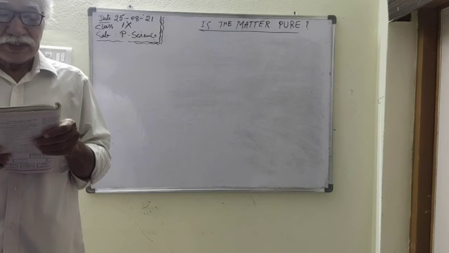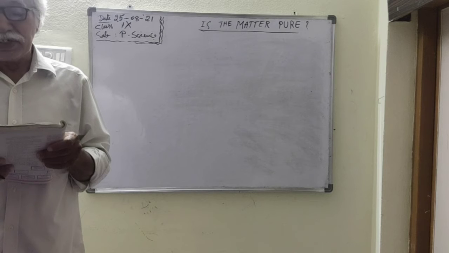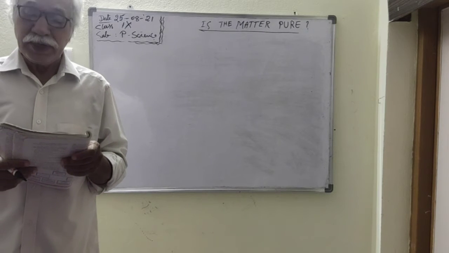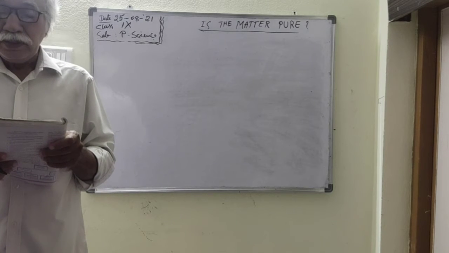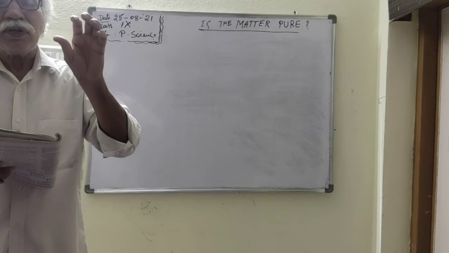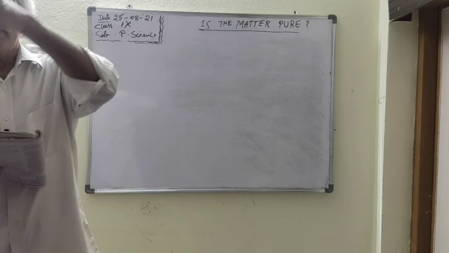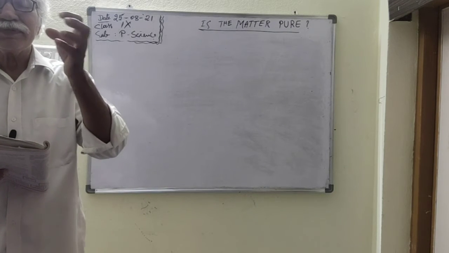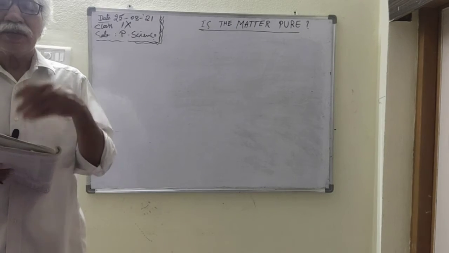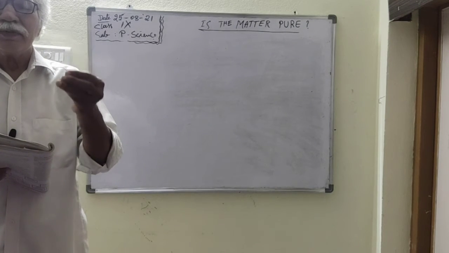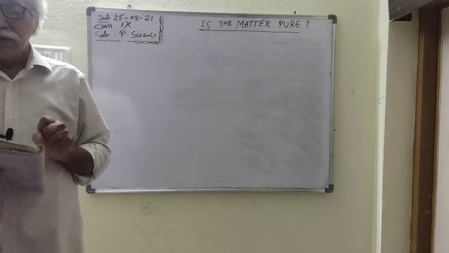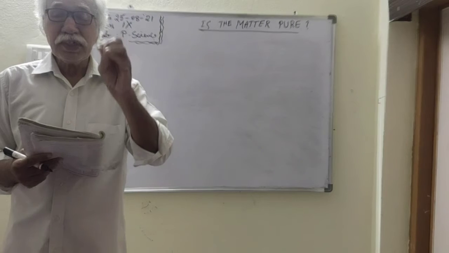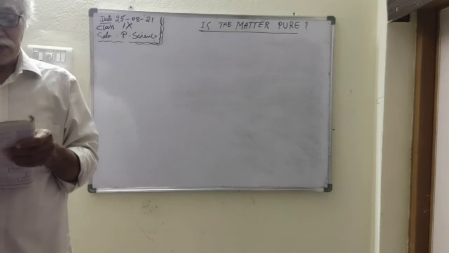So next, concentration of solution. What is the concentration? Concentration means the certain amount of solute present in a given solution. Certain amount. So for example, 10 grams dissolved in 100 gram water, or you can say 100 gram sugar present in the 1000 gram water. Like this, some amount of solute present in the given solution is called concentration of the solution.